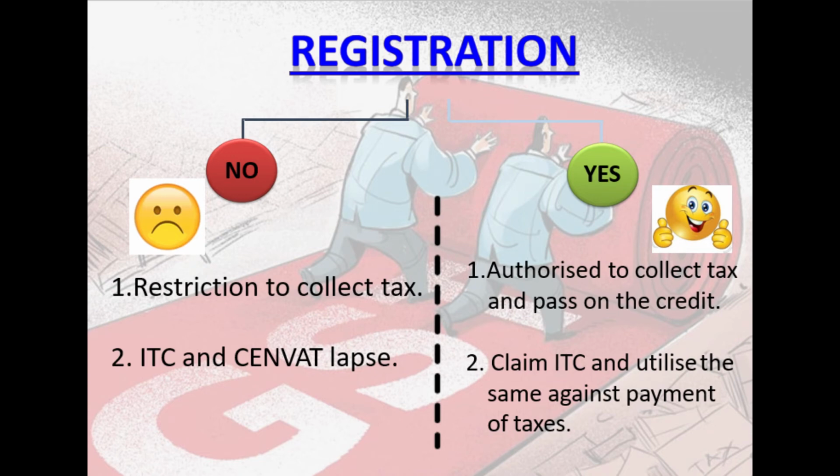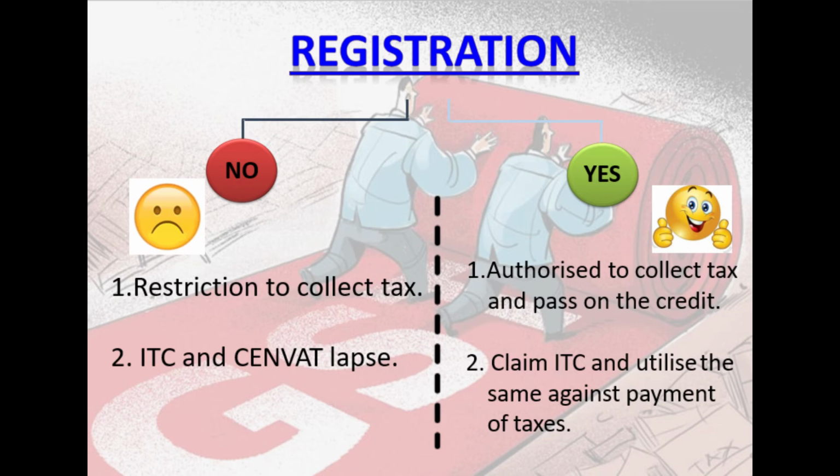If you are not registered, which is indicated in a red circle, no registration, then there is a restriction to collect tax. You cannot collect tax. And ITC and SENVAT will lapse. In the sense, whatever purchases you have made, or when GST was introduced, you had made earlier purchases in the pre-GST regime and you have paid taxes of excise duty, VAT, CST, etc. All that input tax credit on your opening stock will lapse if you don't continue to register under the GST regime. So if you are an unregistered dealer in the GST regime, your input credit and SENVAT, Central Value Added Tax credit, will lapse.